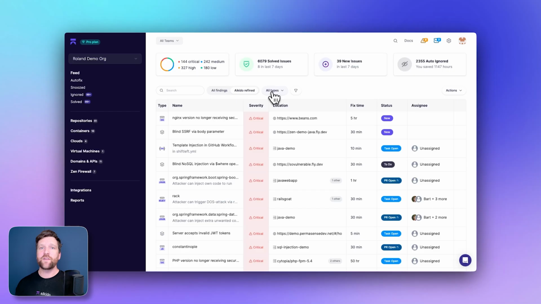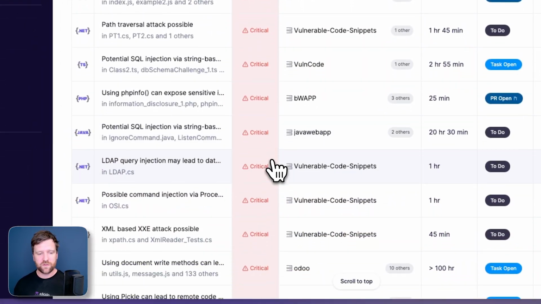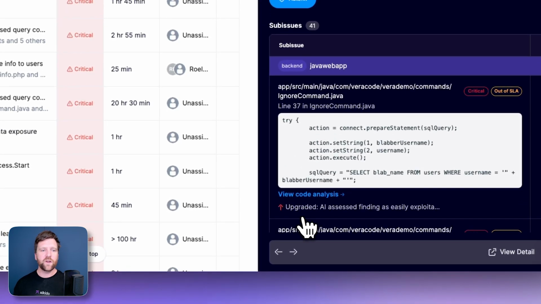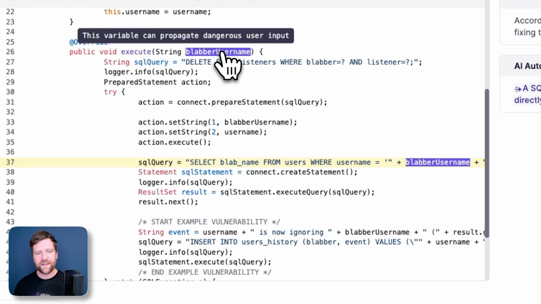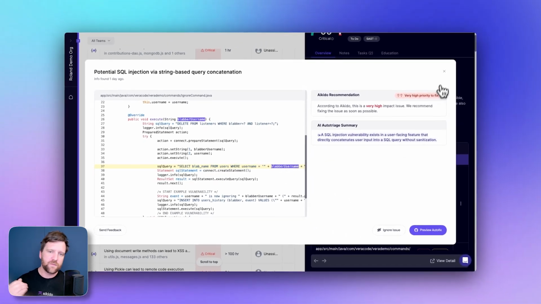Another really cool visual feature that we've added here is to do with our SAST detection. If we go and filter by SAST issues, I'm going to click on this one here, potential SQL injection. Once we open this, you'll notice our code analysis window highlights some areas. This actually highlights sources, propagators, and sinks in our code. So it just helps us understand how these vulnerabilities are put together in a very visual, easy way.